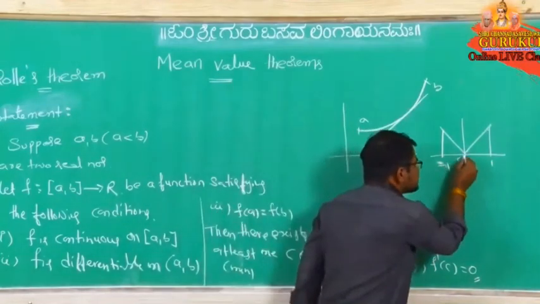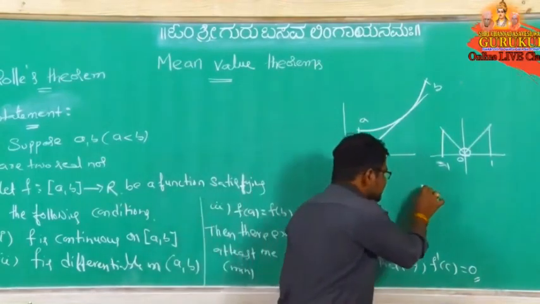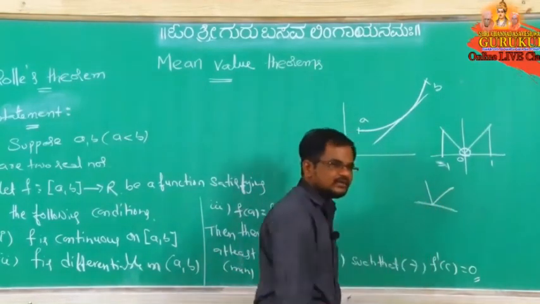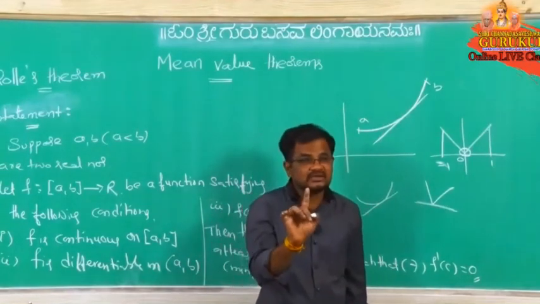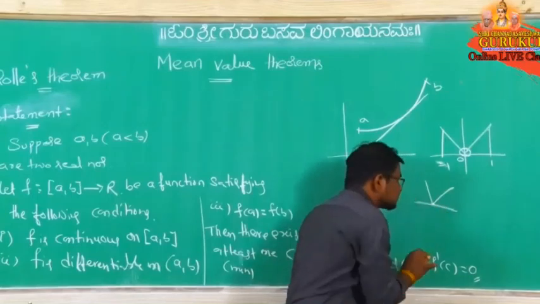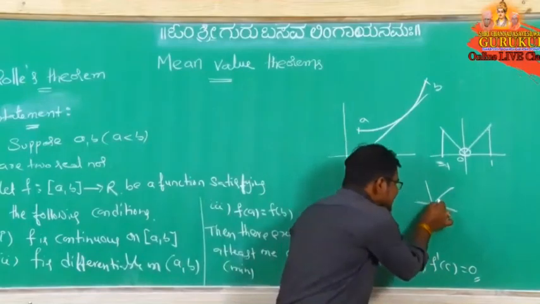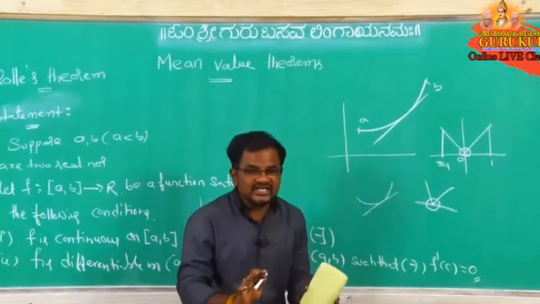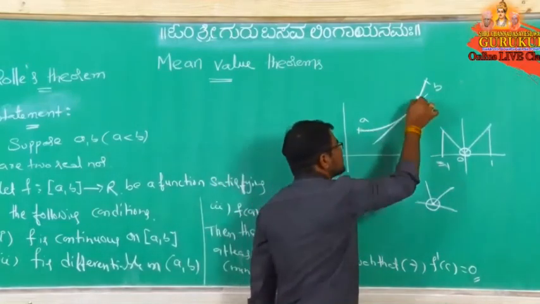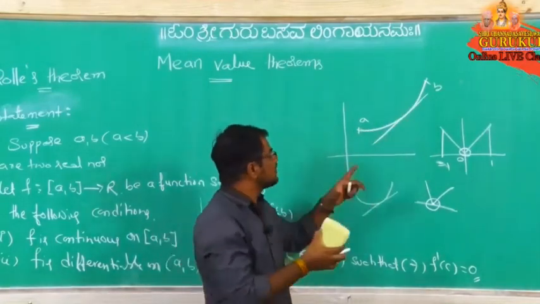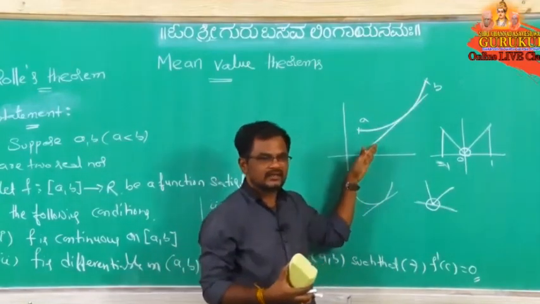But here at 0, what is there? A sharp edge is there or not? At a sharp edge we can't take the tangent. If the curve is smooth we can take the tangent, but if a sharp edge is there, at that particular point we can't take the tangent. Other than this one we can take. So that's why at this point the function is not differentiable. That one you have to remember. But here the function is differentiable because at any point in this open interval you can take the tangent, because it is a smooth curve only.